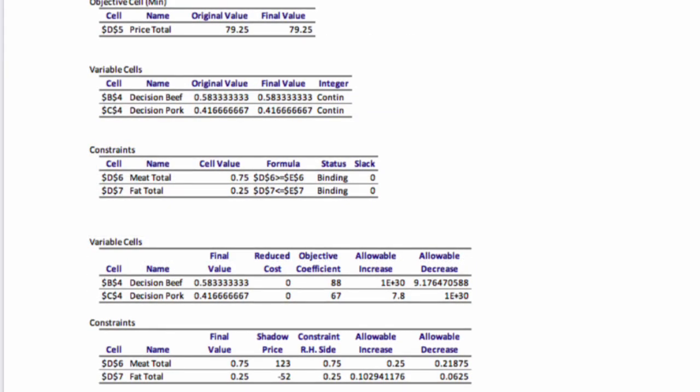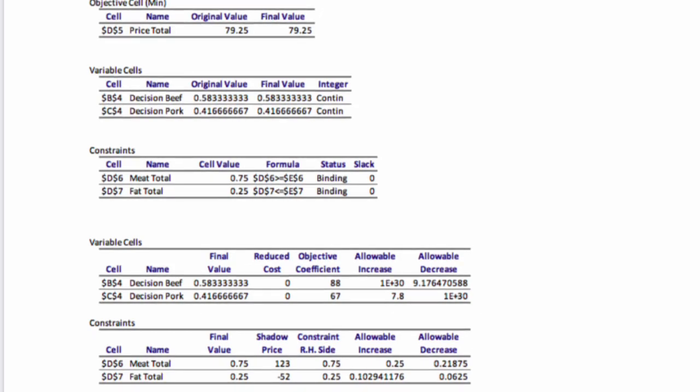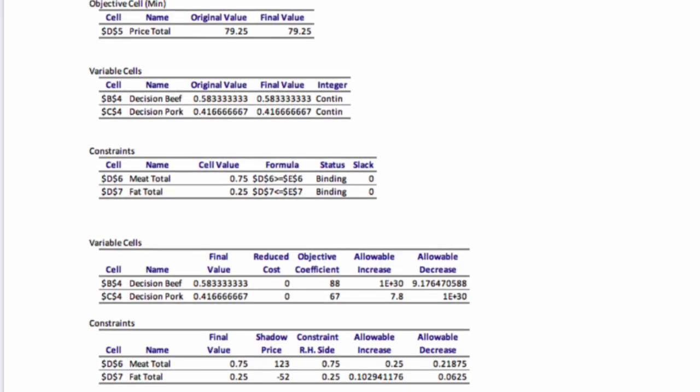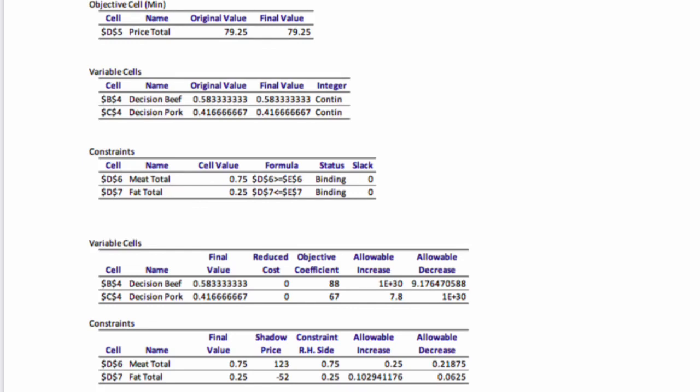By using linear programming with the data given, we were also able to get a sensitivity report. Now, in the binding and non-binding restrictions, based on the data obtained in our sensitivity report, the meat and fat are binding. Therefore, there were no leftovers from either of them. Essentially, since there were no leftovers from each component, this was the optimal solution.